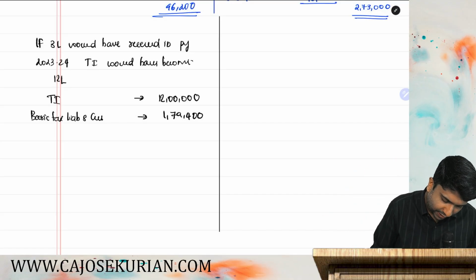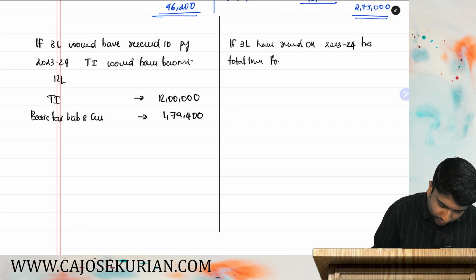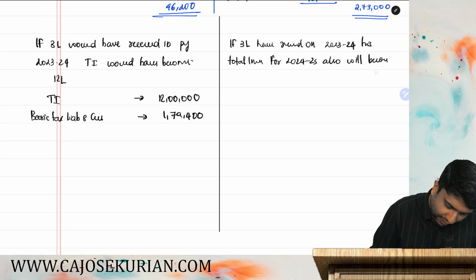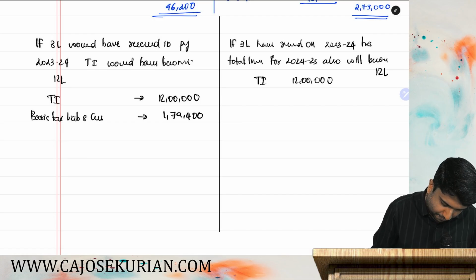So we will compute that if 3 lakh had been received in 2023-24, his total income for 2024-25 also will become how much? 12 lakh. Now tell me, total income 12 lakh, and how much will be the basic tax plus cess?